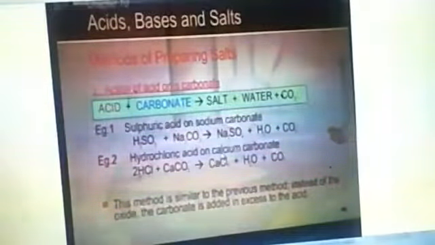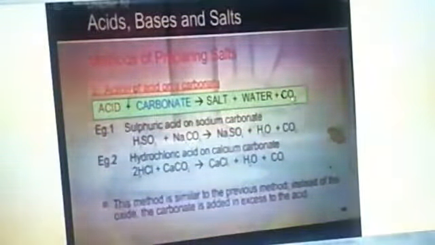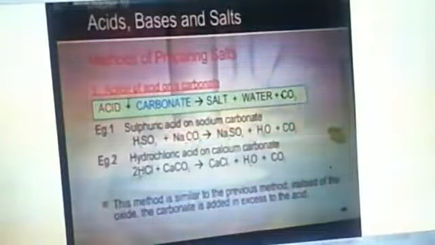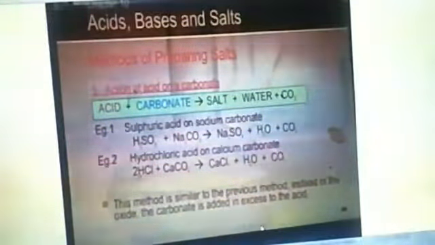Next method, third, action of acid on a carbonate. Acid reacts with carbonate, it forms salt, water and CO2. We will see with an example. When an acid, H2SO4, reacts with a metal carbonate, sodium carbonate, it forms sodium sulfate, H2O and a gas evolves, CO2. Next, when an acid, HCl, reacts with calcium carbonate, it forms a salt, calcium chloride, water and a gas, CO2.